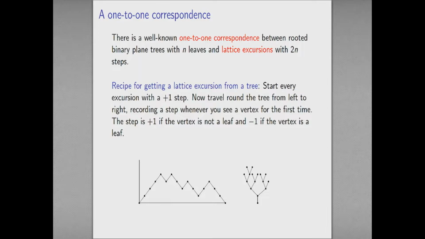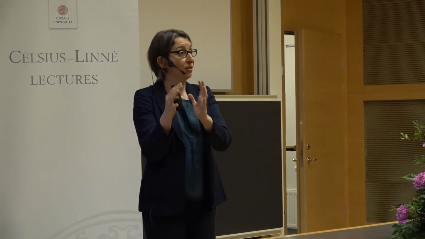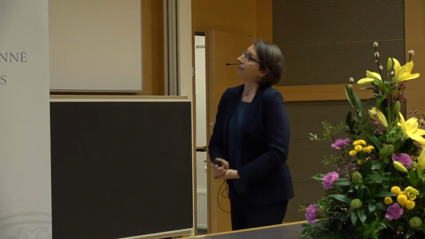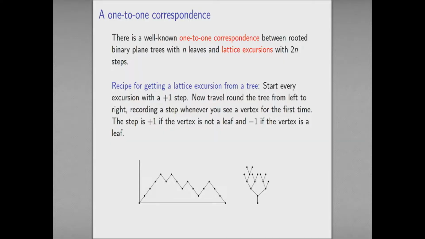I want to just sketch out for you one of those one-to-one correspondences. In mathematics, we call these bijections, and they're extremely useful for enumerating things. If you've got a class of objects that you don't know how to count, but you know that it's in one-to-one correspondence with some class of objects that you do know how to count, then you can do your counting over here and transfer it back to your original problem. So let me give you a correspondence between rooted binary plane trees with n leaves and what I'm going to call lattice excursions of length 2n.